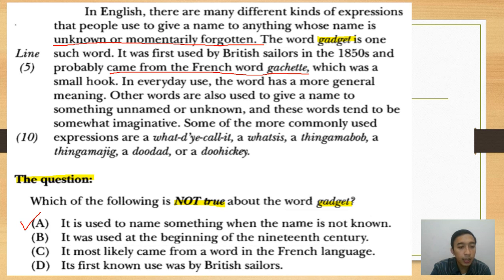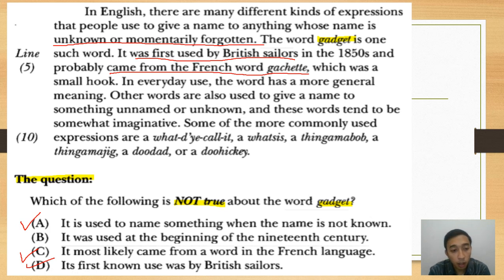So C is actually correct according to the text. Okay. Now we go on to D. Its first noun use was by British sailors. We can also underline here, it was first used by British sailors. So D is actually correct, everyone.